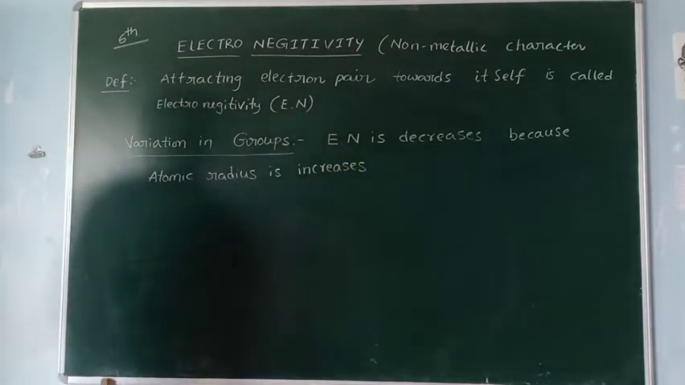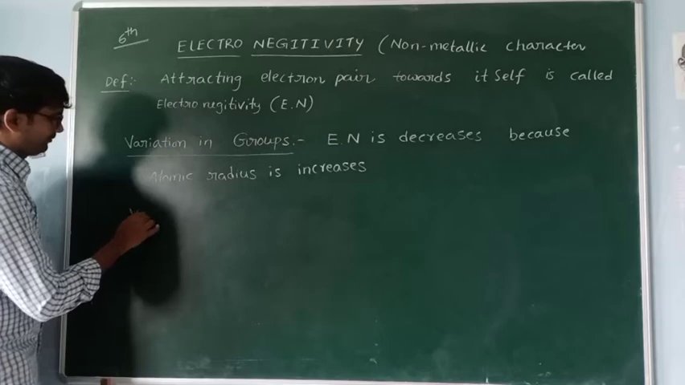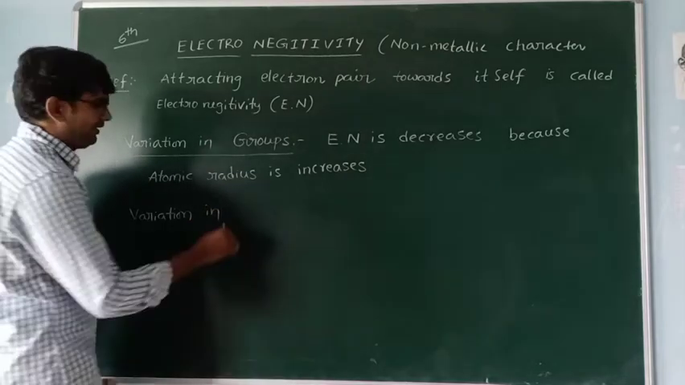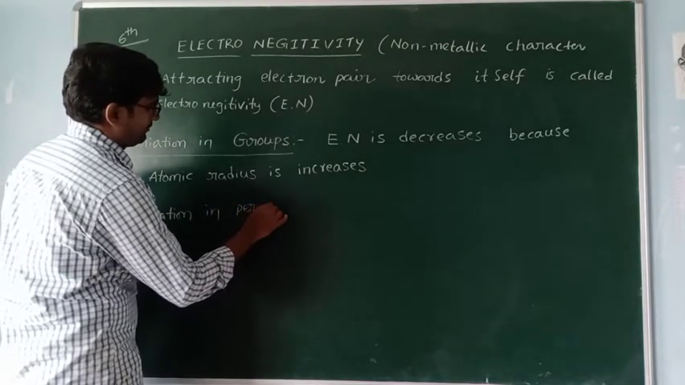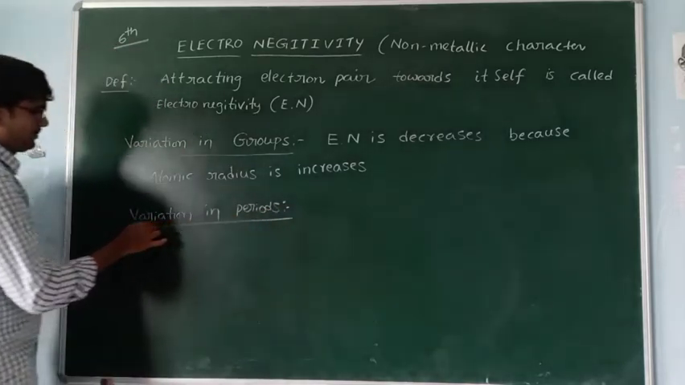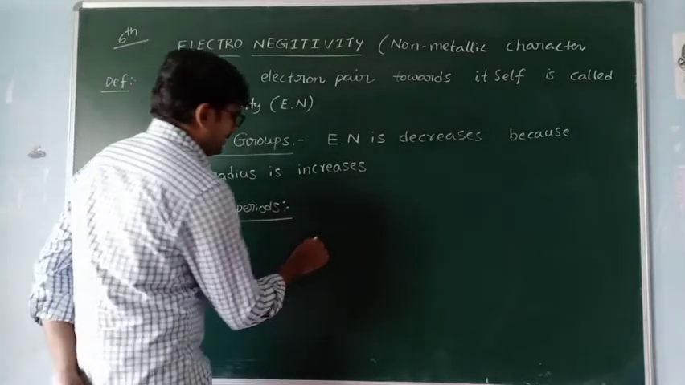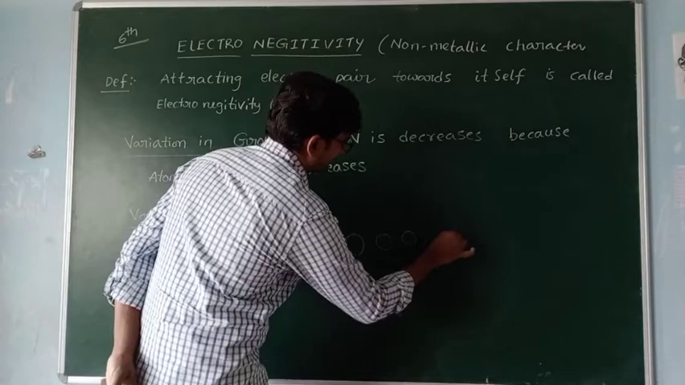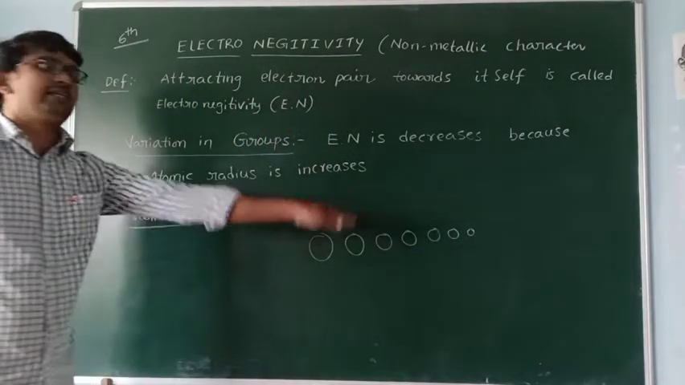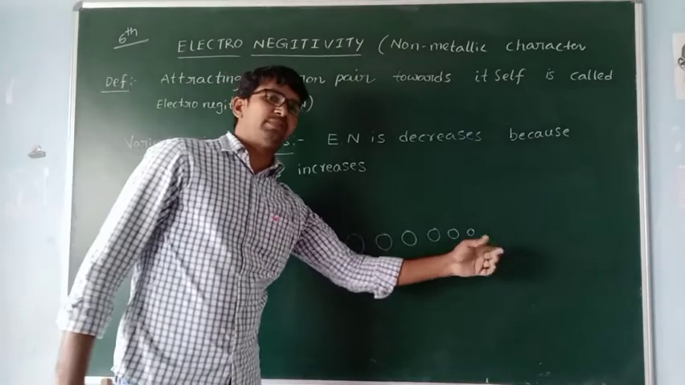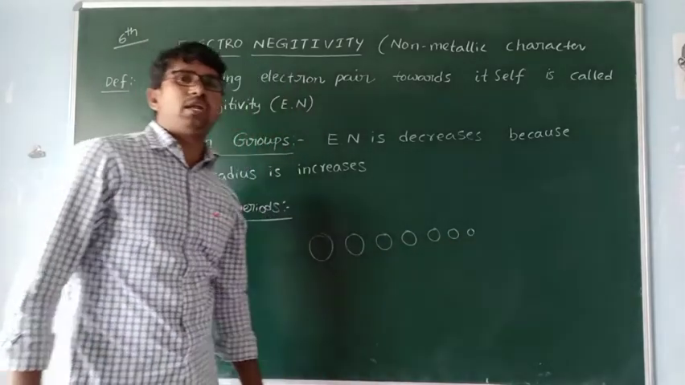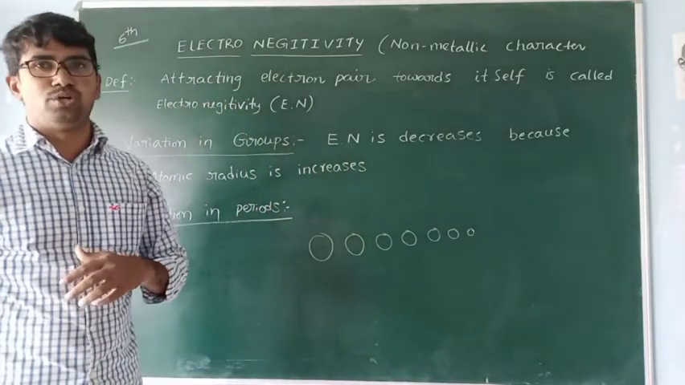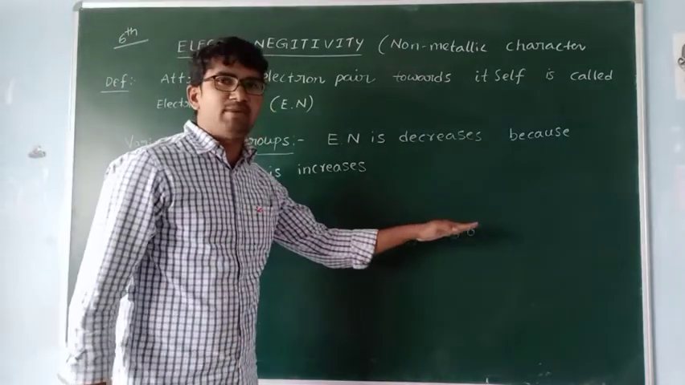Okay, sir. Next one, variation in periods. In periods, atomic size decreases. We know that. Atomic size decreases in periods, so automatically the last one has the smaller size. Then they can easily take the electrons. Simply they can easily attract the electrons towards itself.